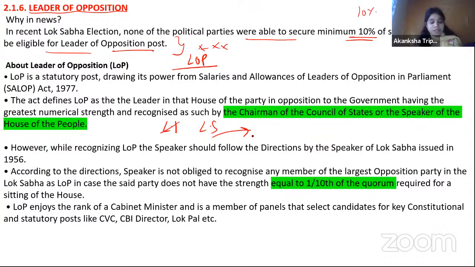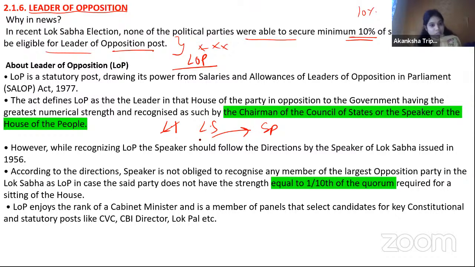Now the second question arises here: who is the presiding officer of the Lok Sabha? So it is nothing but the speaker. Okay. And when it comes to the Rajya Sabha, the chairman of the council of the states. So basically, जो chairman होता है, वो decide करता है. So that's all important for this particular news.